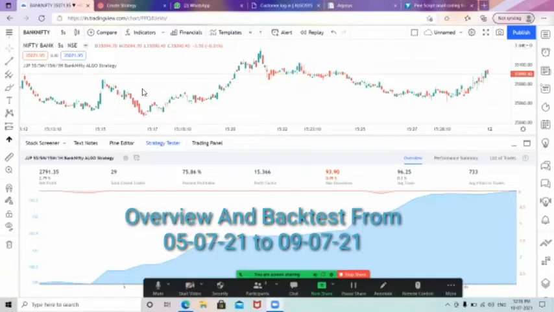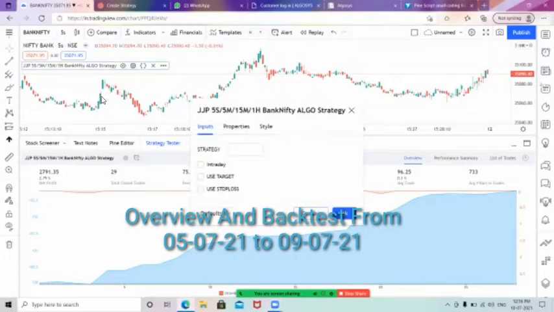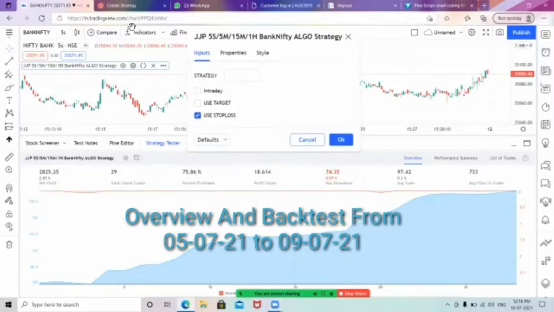Now you can see we have kept this for an intraday trade setup, with 2,791 points reached for the past 5 days, and the max drawdown is 93 points. With the stop loss, you can see here. Now, if I keep the stop loss, this is the ratio that has been taken.